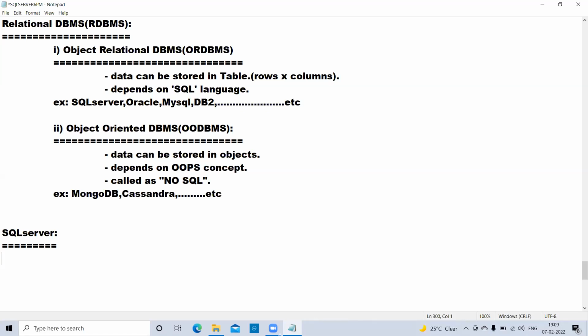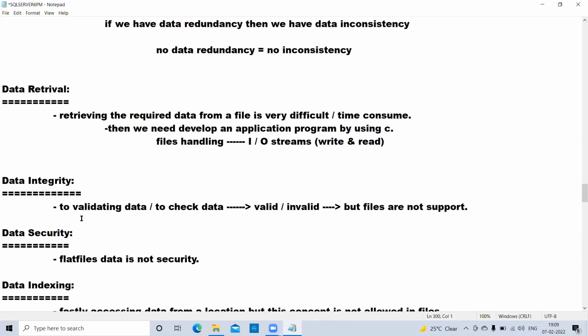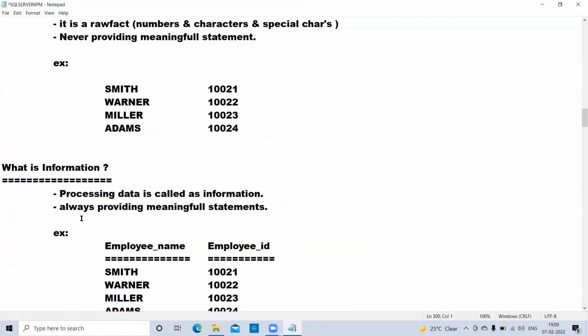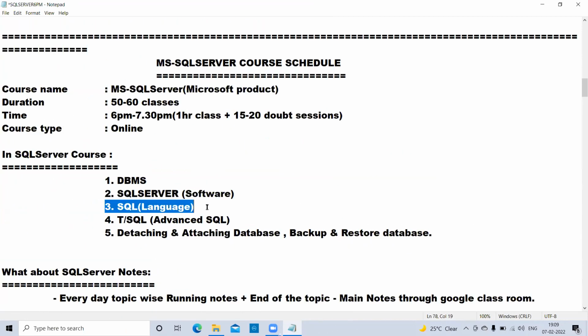After SQL Server, once you have clarity on it, we will go to the next very important thing, our language. What is our language? SQL. Many people keep asking: SQL Server and SQL are not the same. Understand now, SQL Server and SQL are not the same.